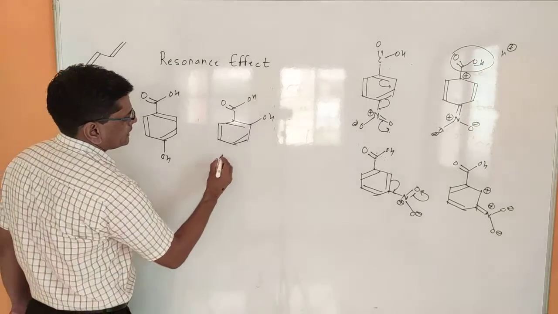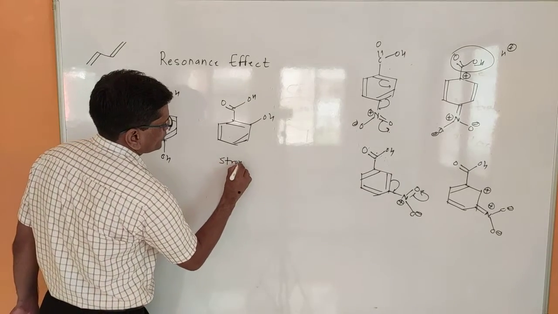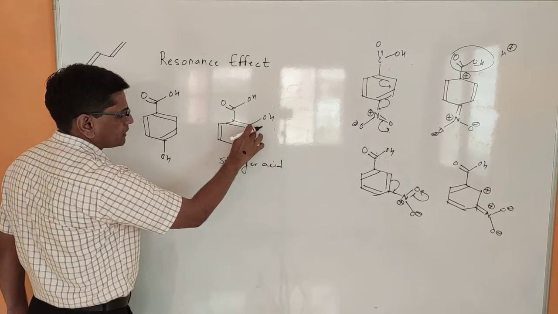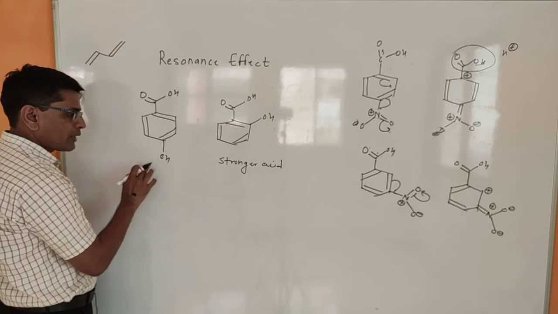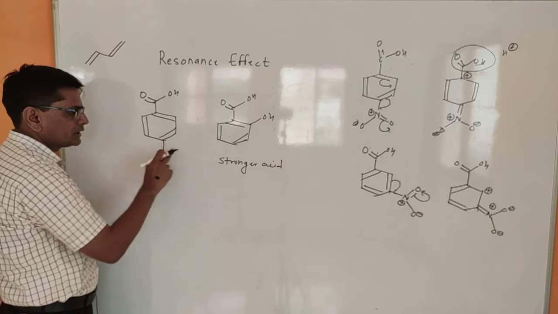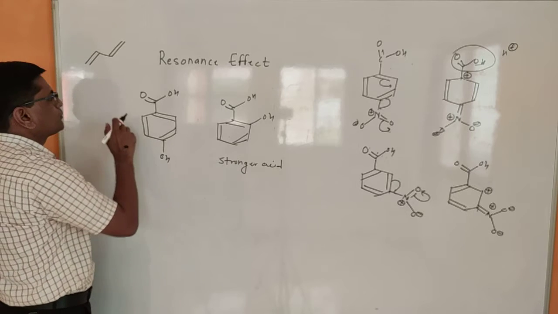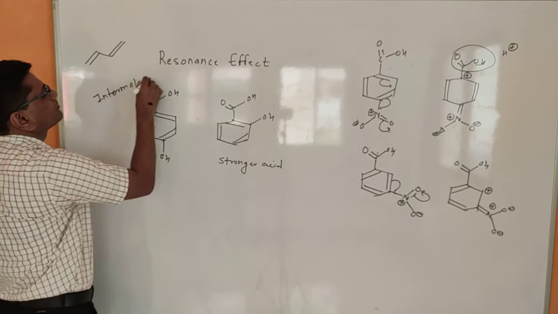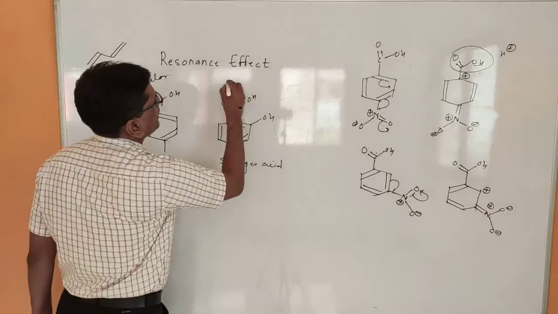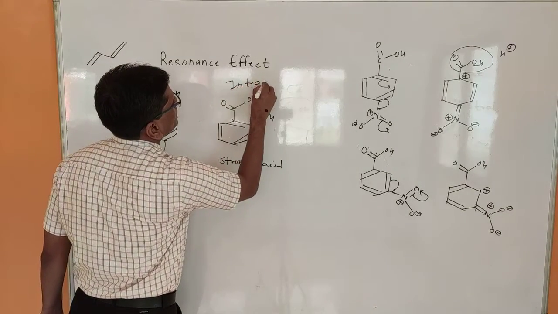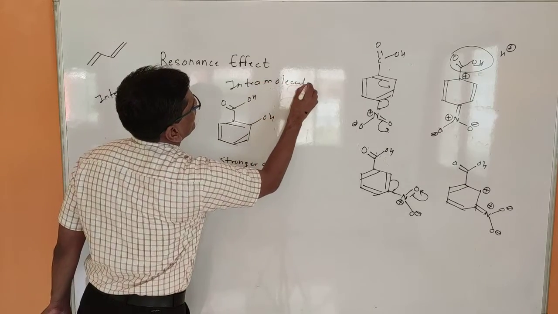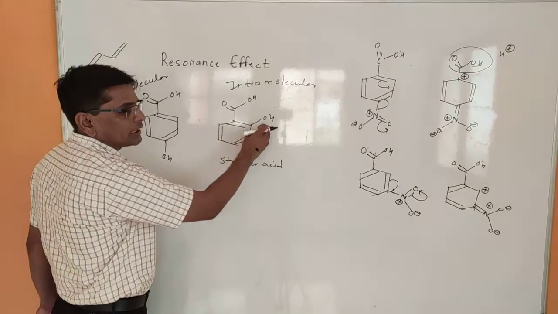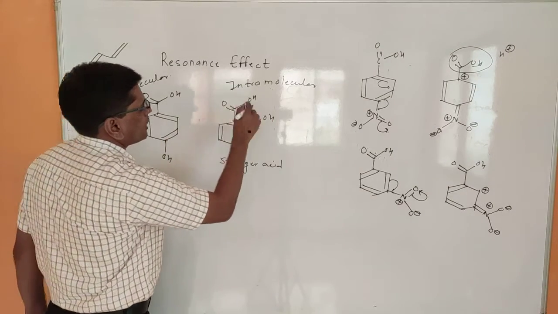When we compare these two molecules, this becomes the stronger acid due to the ortho position. This is also an acid, but as compared to this it is a weaker acid, because this molecule has intermolecular hydrogen bonding and this molecule has intramolecular hydrogen bonding. And due to intramolecular hydrogen bonding, this can easily be converted into H plus ion.